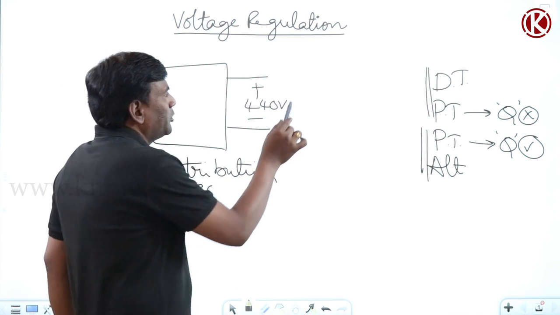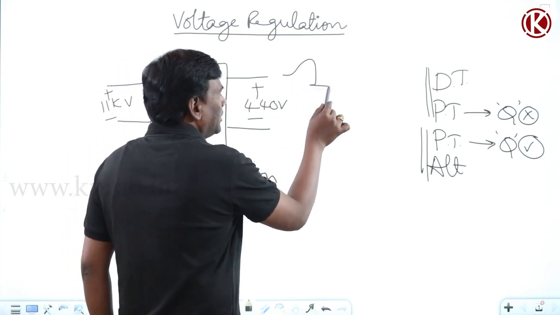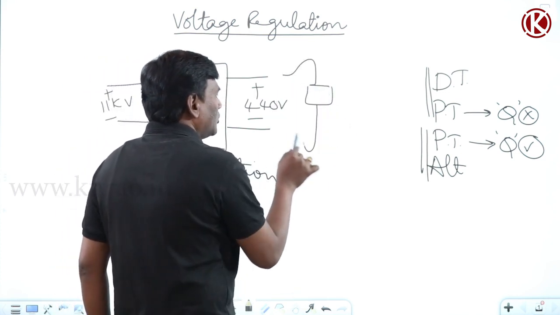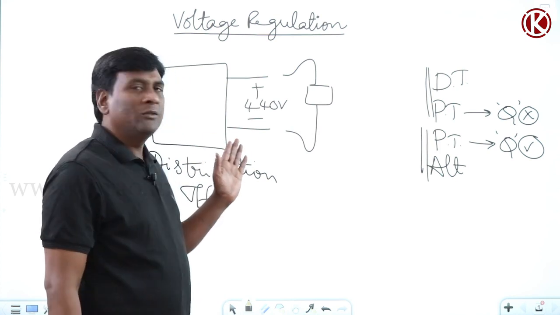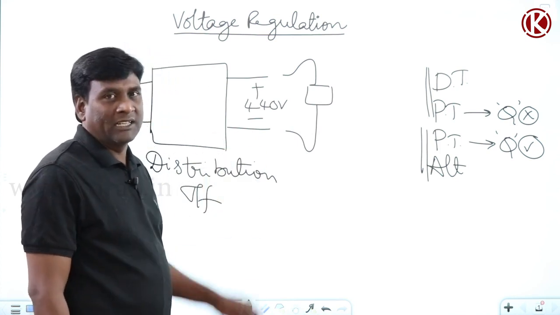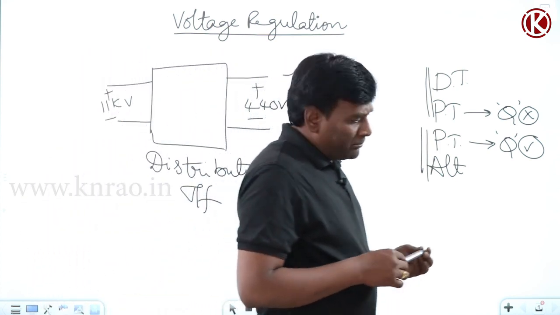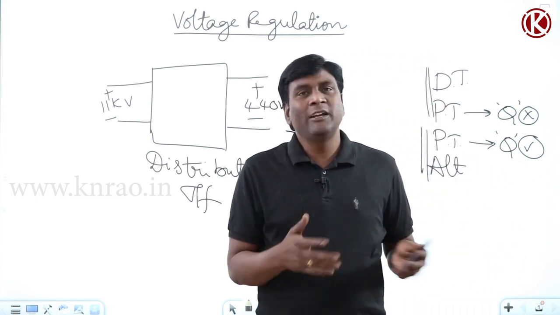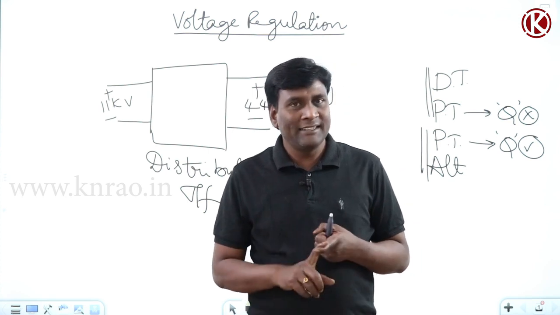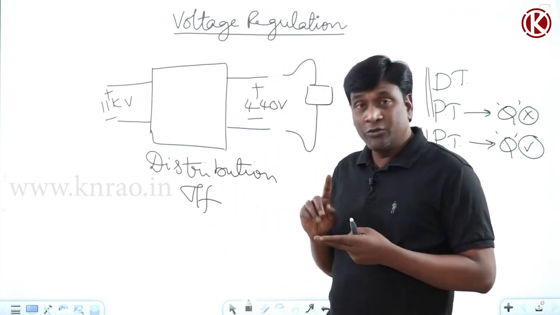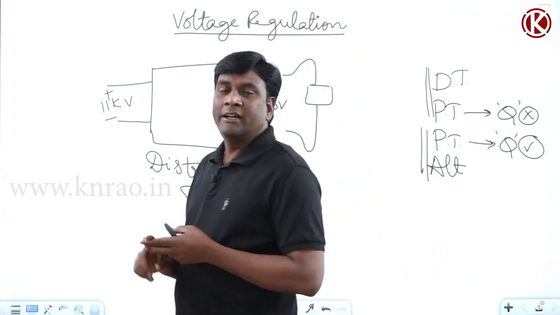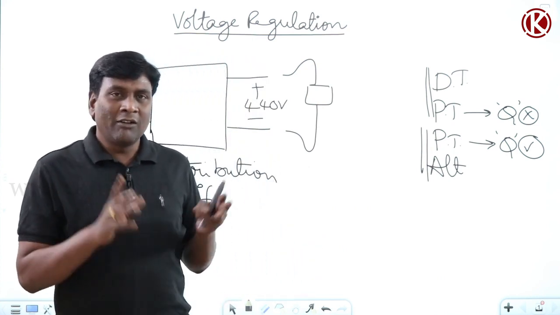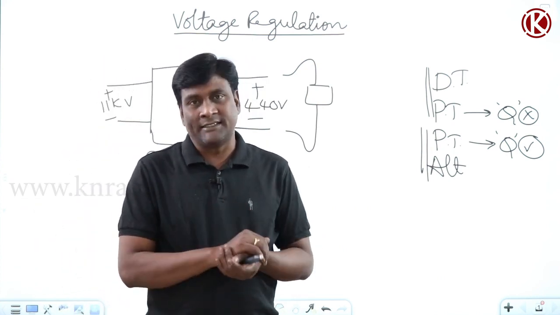Now, the moment it is connected to our household applications, why is voltage regulation of a distribution transformer important, let us see. Basically, in our household we have lighting loads. In the sense, incandescent lamps can be there, fluorescent lamps can be there, and induction motors will be there. Our household loads are dominated by these three.